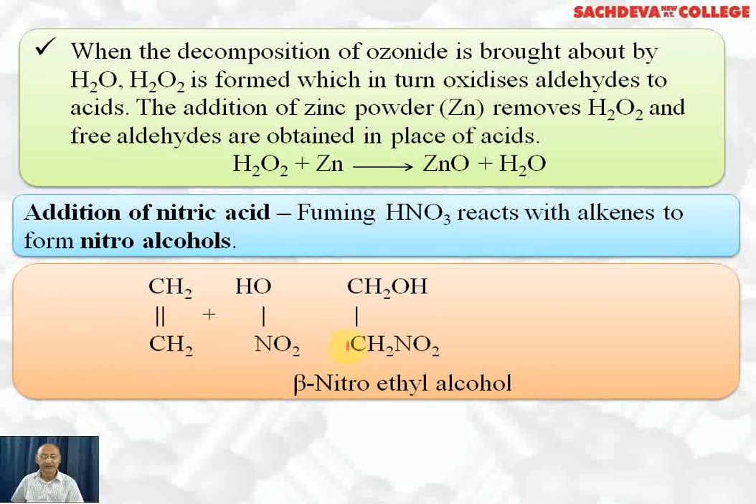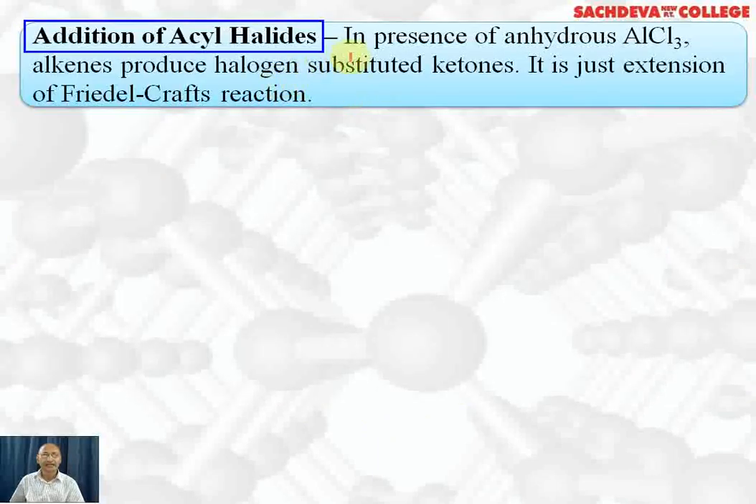Beta is the second carbon. This carbon is called the alpha carbon, which is directly attached to the OH group. This is the beta carbon. So the beta carbon has the NO2 group attached, we call it beta nitro. And if this nitro had not been there, this was ethyl alcohol. So beta-nitroethyl alcohol is the common name. The IUPAC name is 2-nitroethanol.